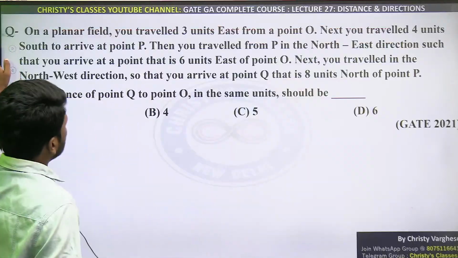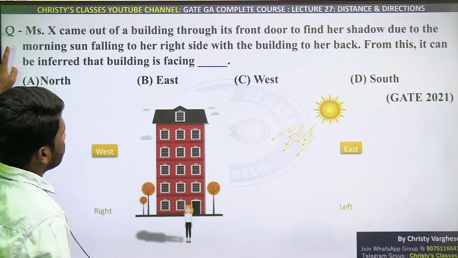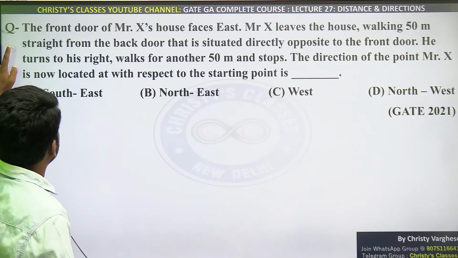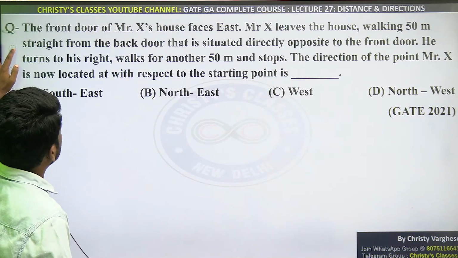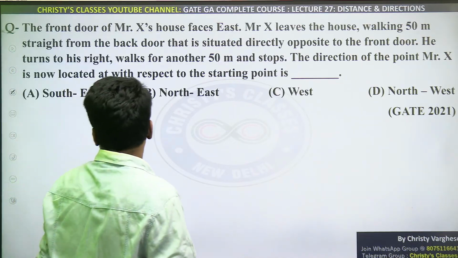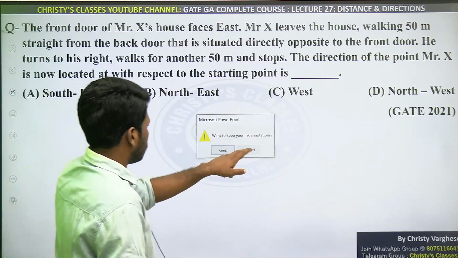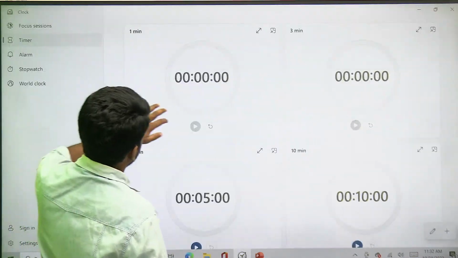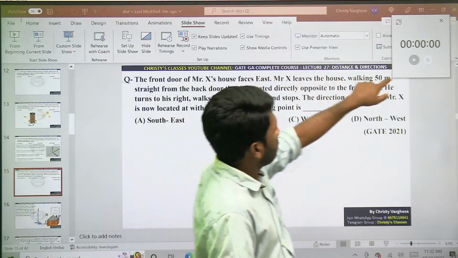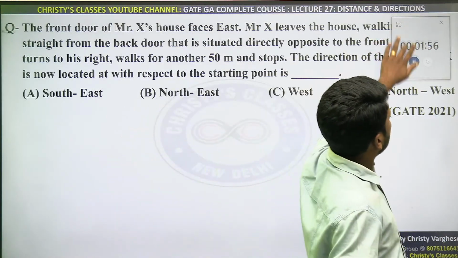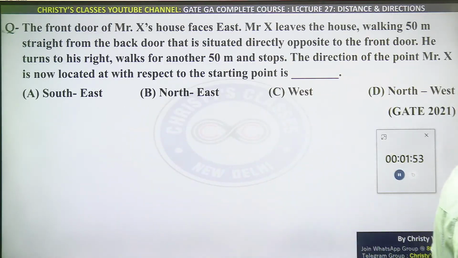Okay, we'll start with a simple question. This is a little tricky. Just a minute. Yeah, with this we will start. Try this 2021 GATE exam problem. Let's start the timer also. Try this, all of you. 2 minutes.